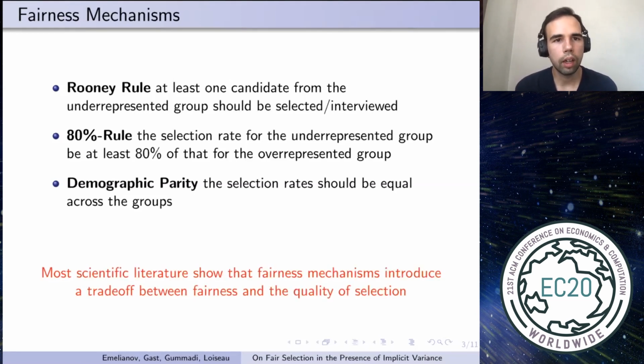Fairness mechanisms are frequently debated. On one hand, they promote the inclusion of deserving candidates from the underrepresented group. But on the other hand, while accepting someone from the underrepresented group, the decision maker rejects someone from the overrepresented group, and it can decrease the total quality of selection. In fact, most of the scientific literature shows that there is a trade-off between the fairness and quality of selection.